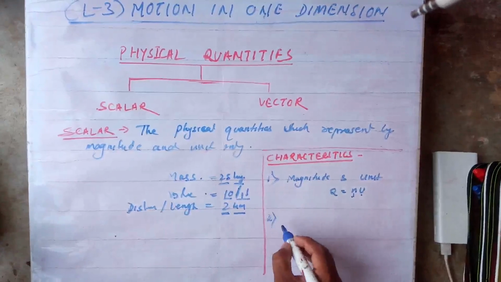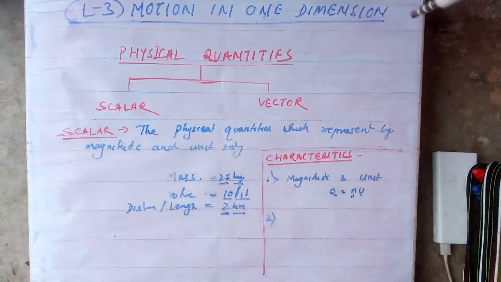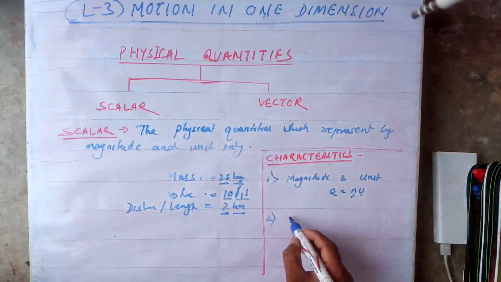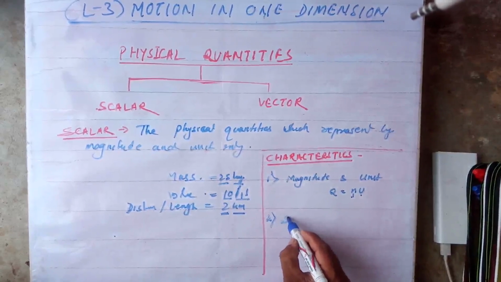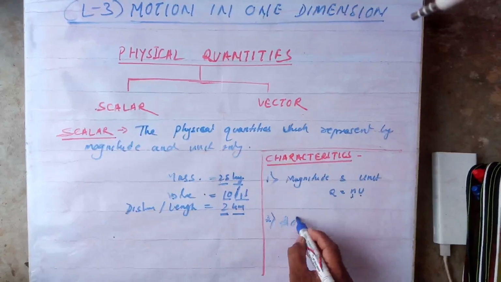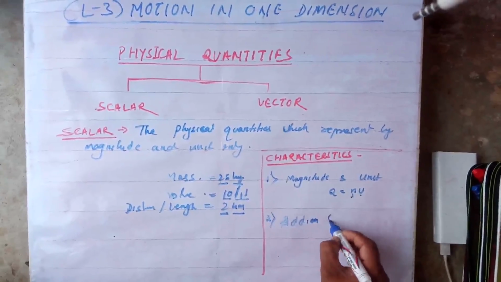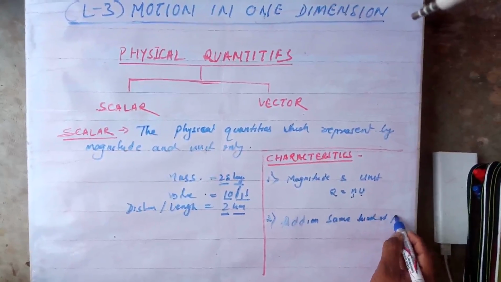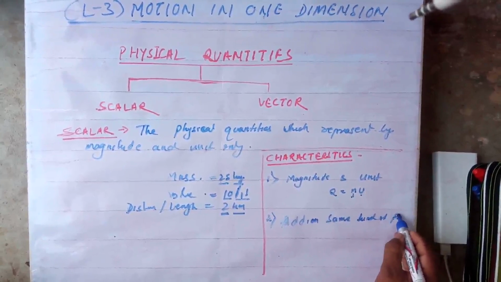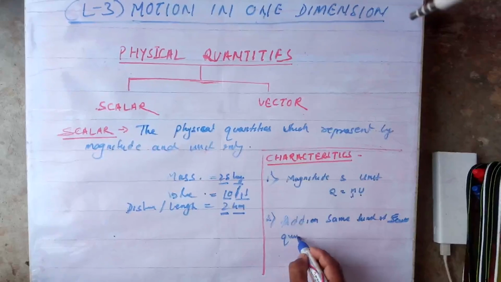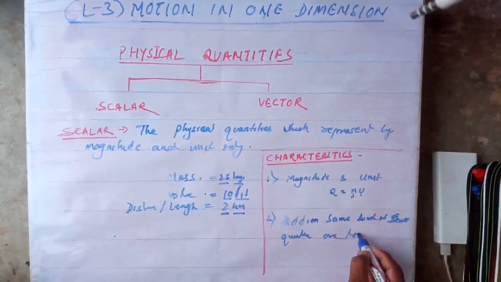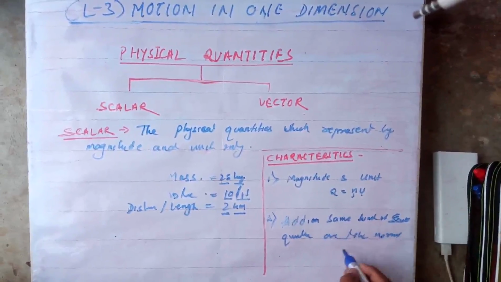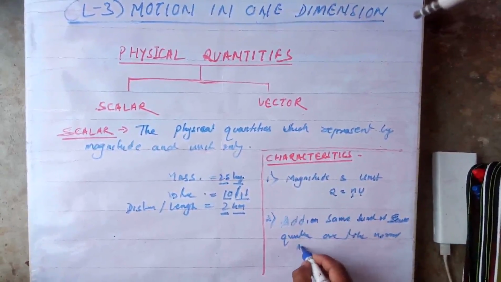Now the second thing: the addition of the same kind of scalar quantities is like normal arithmetic.